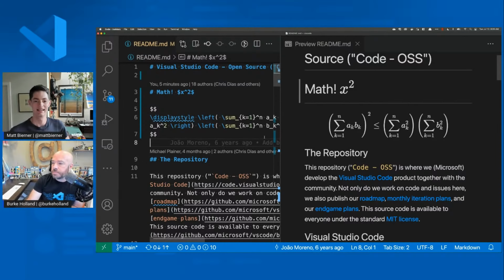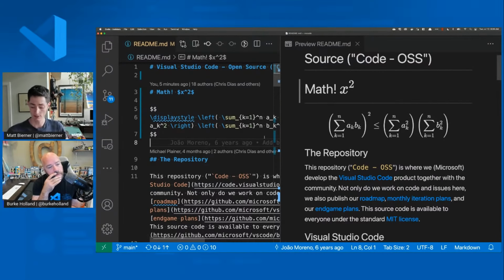It's impossible. So another question for you here. I know it says that this is a core extension. What does that mean exactly? Being a core extension means it's built in. It's using APIs that we provide to other extensions. So it is using the same APIs that other extensions can use to extend VS Code's built-in Markdown preview, but it is built in.